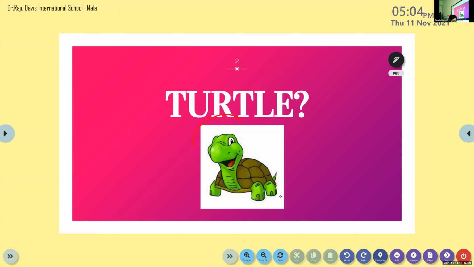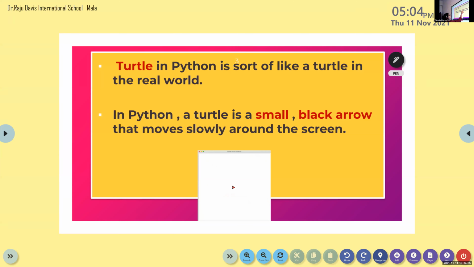Okay, crawling on a piece of paper with a pen tied on its tail, and you can give commands to the turtle to move here and there. If we say forward, it will move forward. If we say go backward, it will move backward. According to our command only, it will move. So in Python, do you know what is turtle? It is a small black arrow that moves slowly around the screen according to our command.